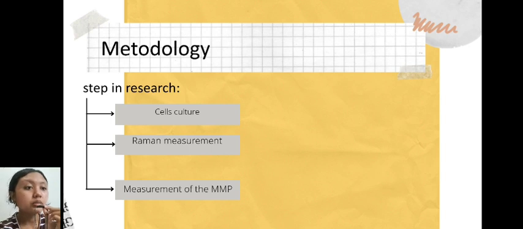Raman imaging was accomplished using a WITec confocal Raman microscope operated via WITec control software. And step number 3, measurement of the MMP. The MMP measurements were performed using a microplate reader.